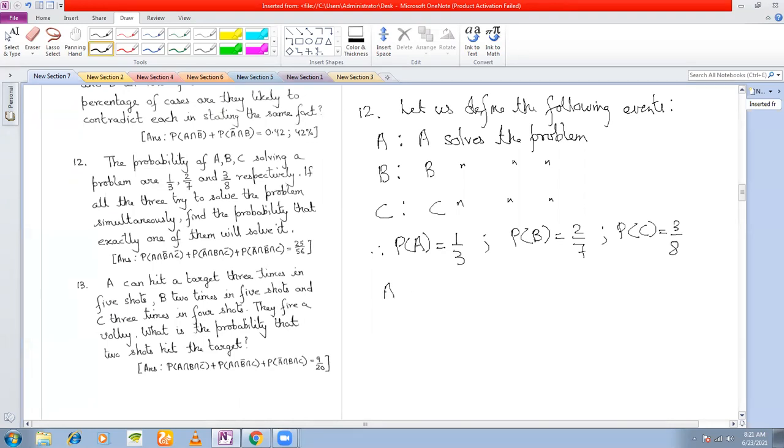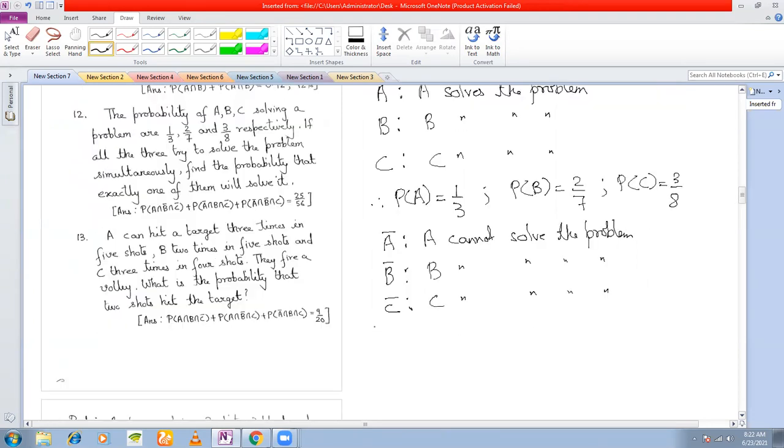What is A bar? A bar is the event that A cannot solve the problem. B bar is the event that B cannot solve the problem. And similarly, C bar is that C cannot solve the problem.